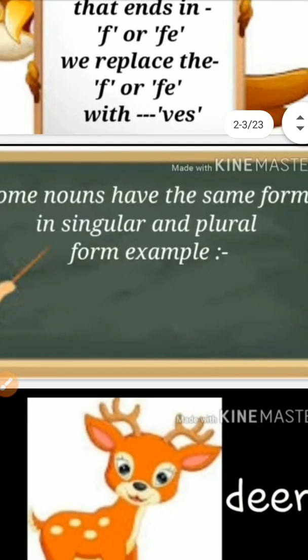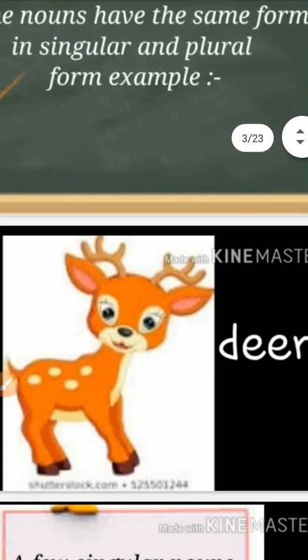Now some nouns have the same form in singular and plural. For example, you can see there is a deer. Deer is singular and the same is written in the plural form. When we are making the plural of deer, we can't write deers, deeries or anything else. Simply it will be written deer.